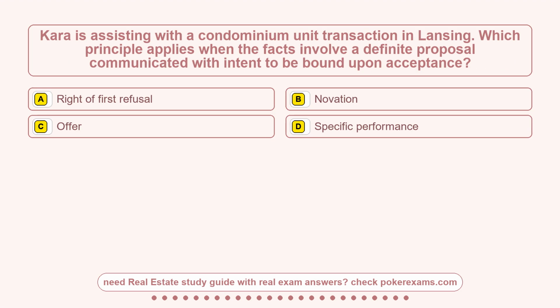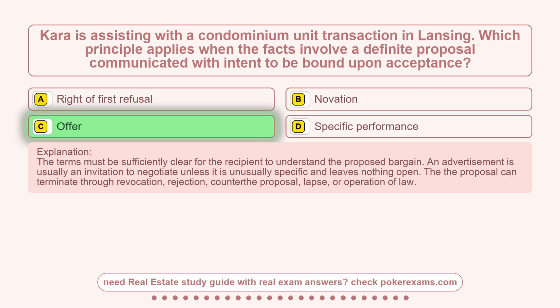Question 15. Kara is assisting with a condominium unit transaction in Lansing. Which principle applies when the facts involve a definite proposal communicated with intent to be bound upon acceptance? Option A, right of first refusal. Option B, novation. Option C, offer. Option D, specific performance. The correct answer is option C, offer.